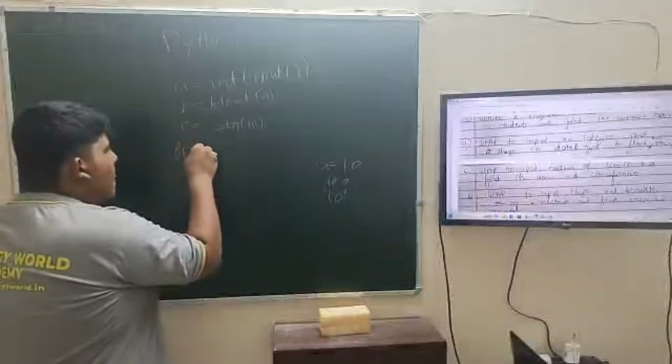Next, C2 equals str(A), meaning we'll convert 10 to string. In code we write str. Then the print statements.